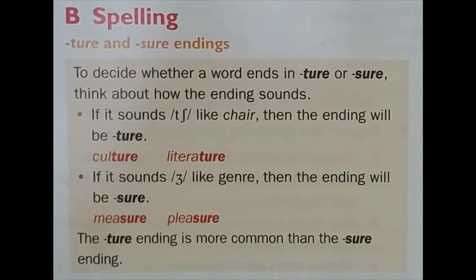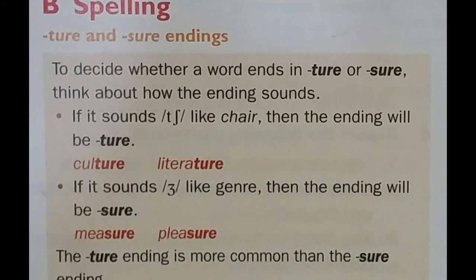Here we have a spelling rule. The TURE and SURE endings. To decide whether a word ends in TURE or SURE, think about how the ending sounds. If it sounds like ch, like chur, then the ending will be TURE, like culture, literature. If it sounds like j, like genre, then the ending will be SURE, like measure and pleasure.